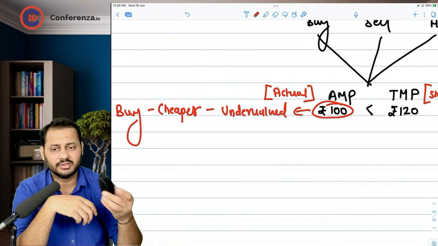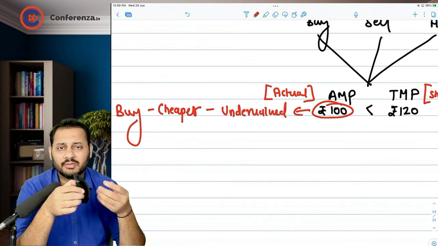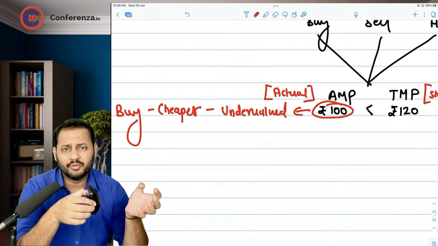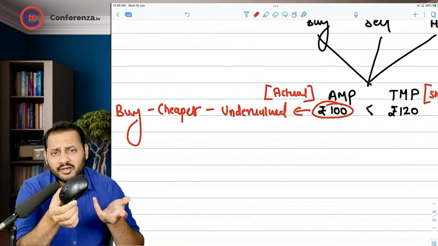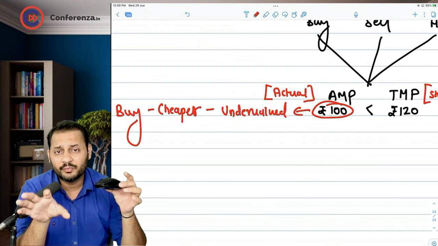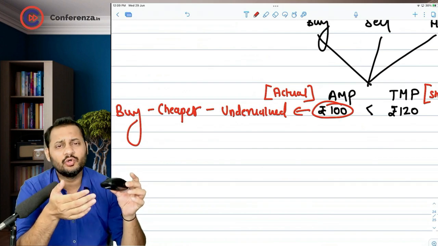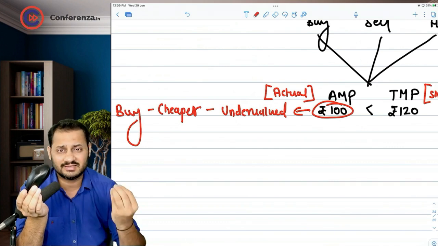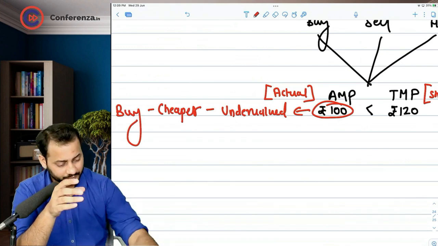Let me just take an example. This is a mouse. According to me, this is a Dell mouse and it should be available in the market at, let's say for example, 500 rupees. When I go to a particular shop, a computer shop or Amazon or something like that, I find that this is available only at 300 rupees. My expectation or my fair price for this product is 500 rupees and it is available at a lesser price. Whether I should buy the mouse or not, obviously I should go and buy the mouse because I am getting it for 200 rupees less than what I was expecting. So this is undervalued at that time.